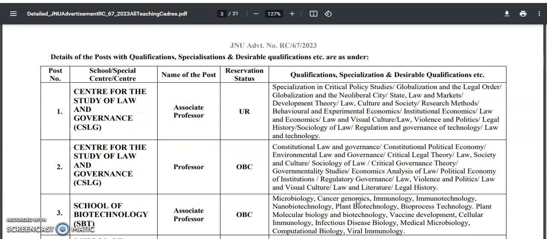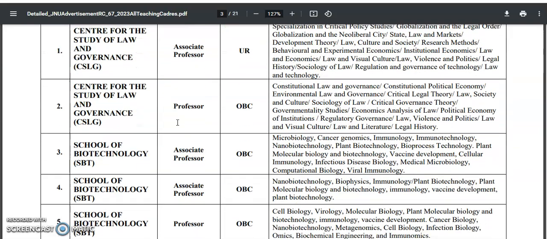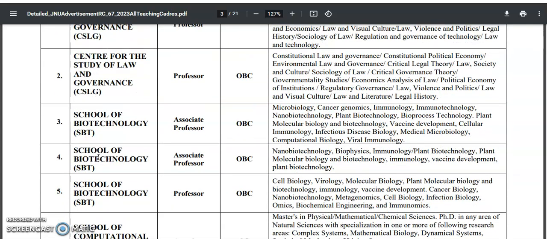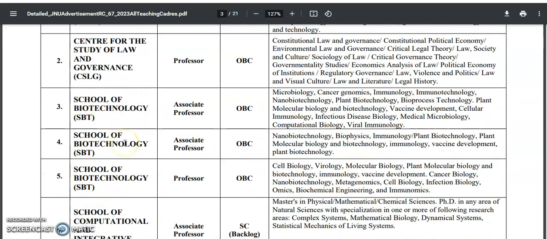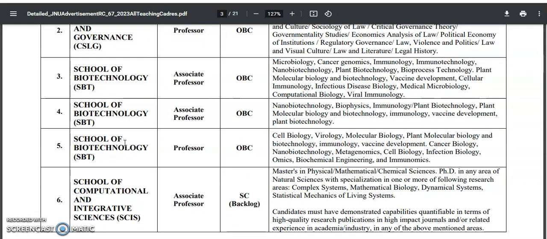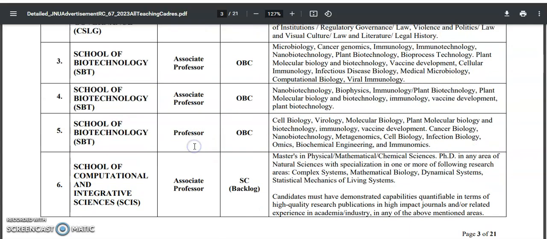Coming to the subject vacancies, the Center for the Study of Law and Governance has associate professor and professor vacancies. Coming to the School of Biotechnology, there is an associate professor vacancy for departments like immunology and plant biotechnology. For cell biology, virology, and molecular biology, the specializations are mentioned here, and for this category there is a professor vacancy.